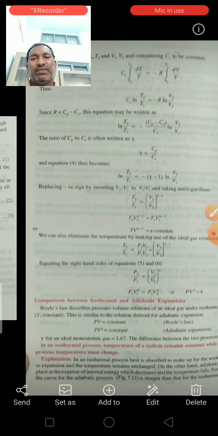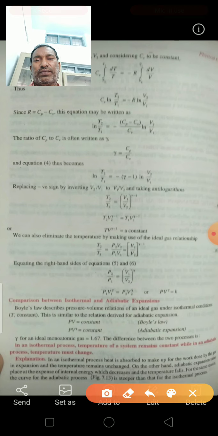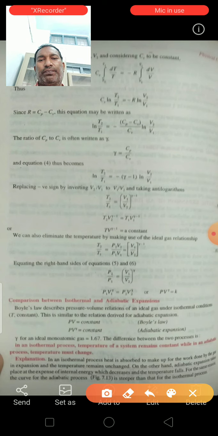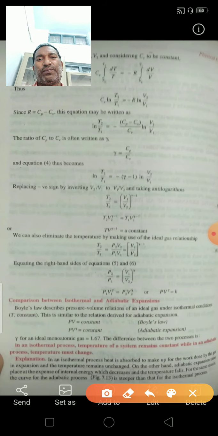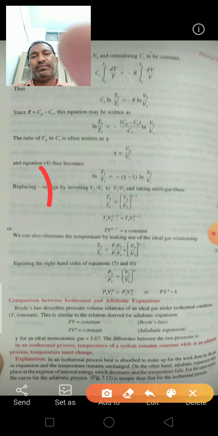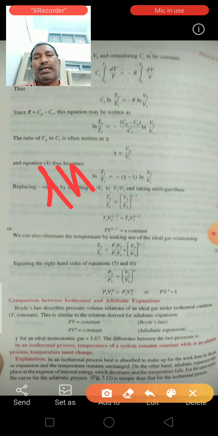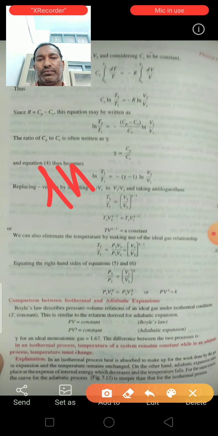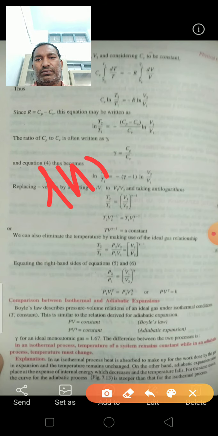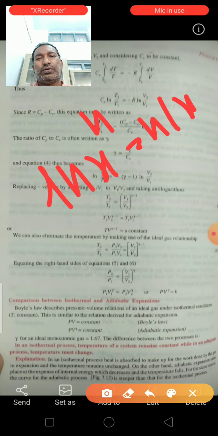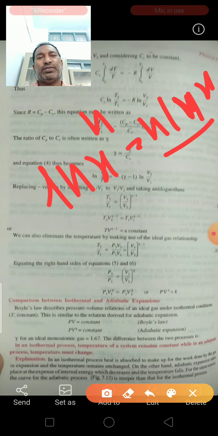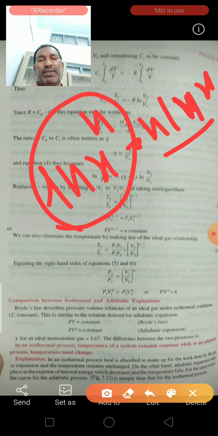Then from this equation we get T2 by T1 is equal to V1 by V2 to the power of gamma minus 1. Here we use the logarithm rule: ln of x to the power of n is equal to n into ln x. According to this we can write this mathematical equation.